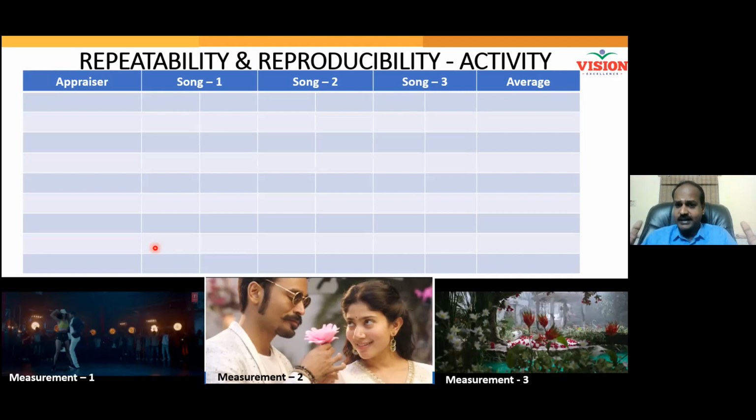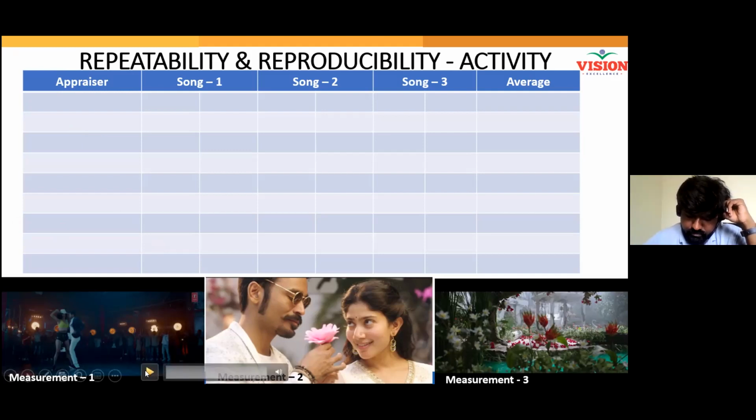Are you all ready to work as a team now? Are the instructions clear? Yes, sir. Part of the team, all of you have to try to adhere to a single procedure. Then only you are a team. So we'll try that now. Keep your stopwatch ready. I will be playing it. Shall I play it? Ready?